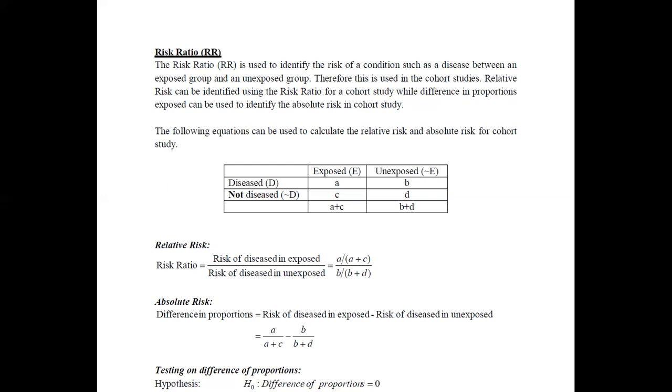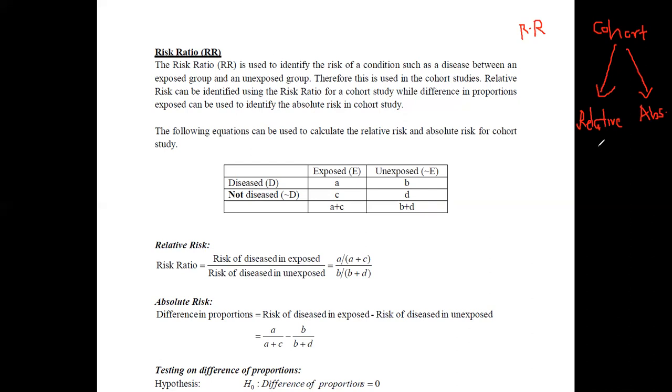If you summarize this part, only for the cohort study can we apply this risk ratio. In a cohort study, we have two parts for identifying the risk: one part is the relative risk, and the next part is the absolute risk.